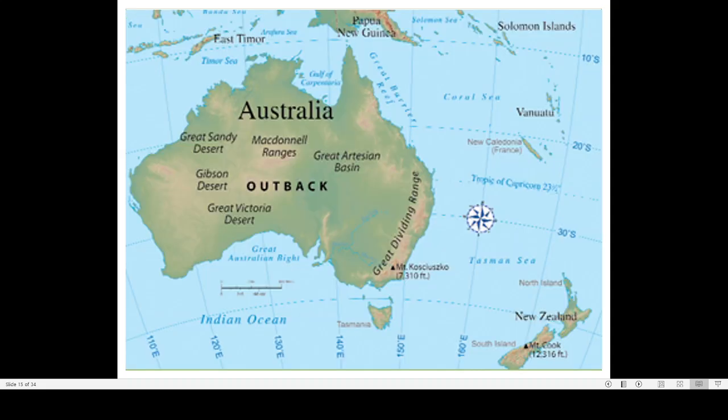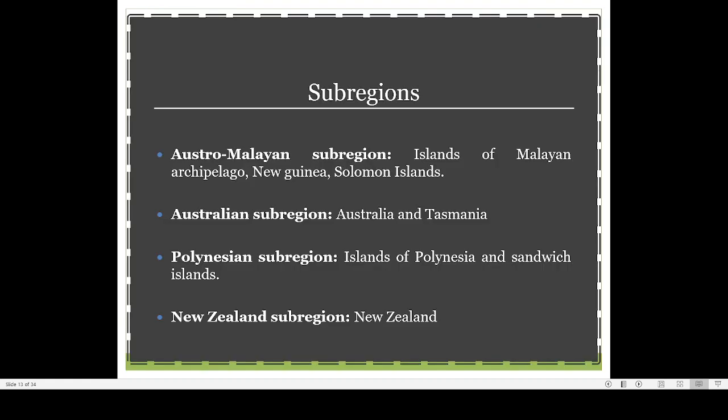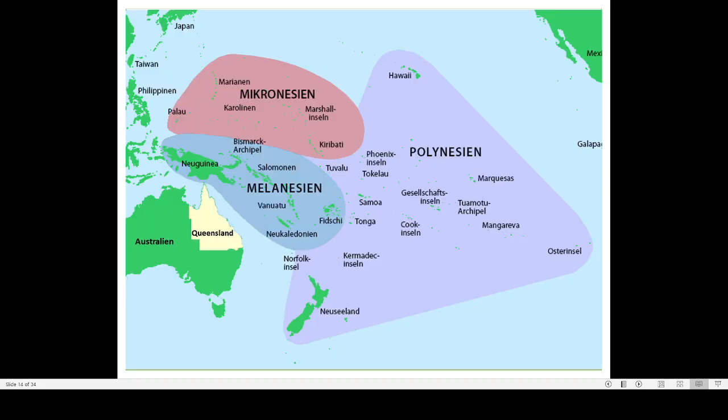All these are part of the first sub-region known as the Austro-Malayan sub-region. Now another sub-region is the entire Australia plus Tasmania. Here you can see this is Australia and this is Tasmania. That is the second sub-region.